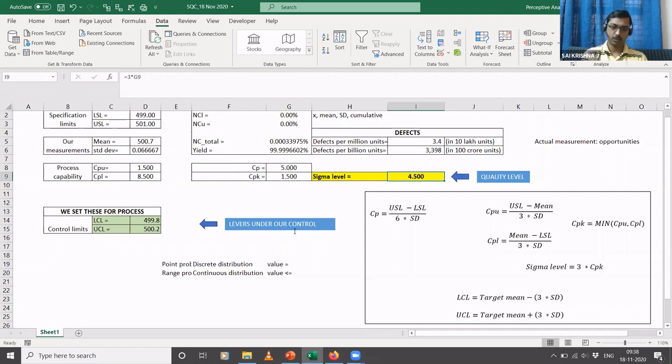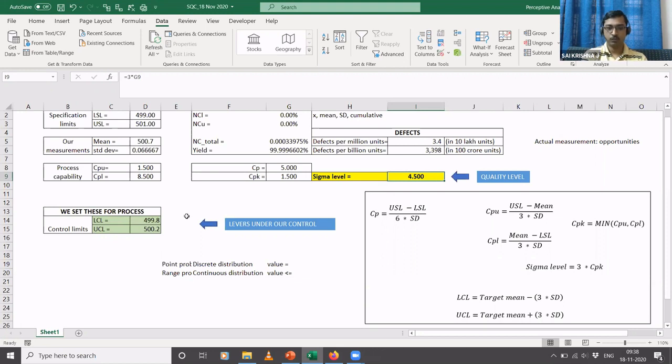So when I say levers, what I mean is, you have to configure your machine in such a way that the minimum weight that is being packed is not less than 499.8 grams, and the upper limit that is being packed is not greater than 500.2 grams. So as and when you are manufacturing, if you ensure that the weight does not go below this value, and does not go above this particular value, then you're operating within the 4.5 sigma level.